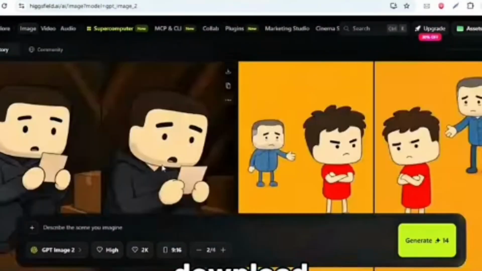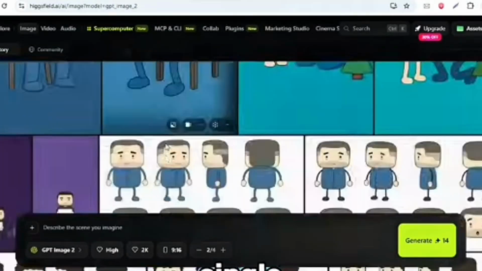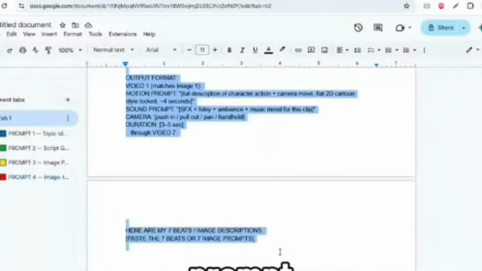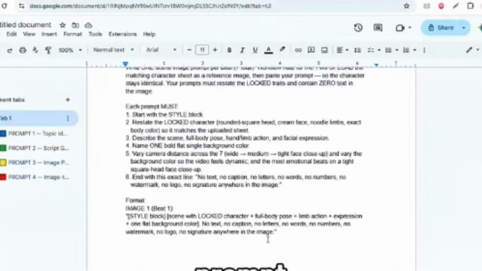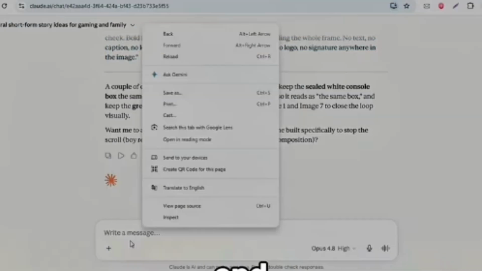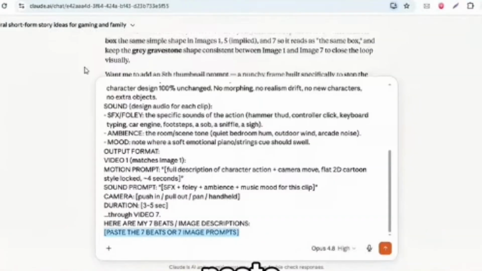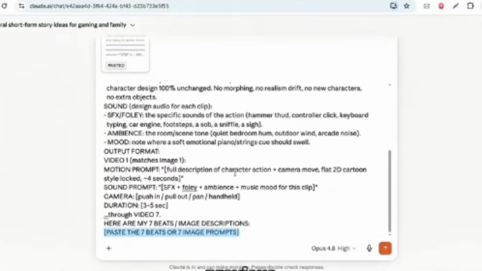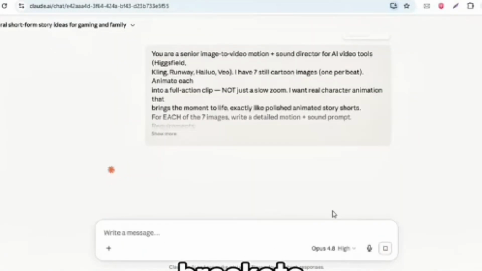Next, download all your finished images, every single one, because now we turn them into actual moving footage. Scroll to the last prompt, number 4, the image to video prompt. Copy it, then go back to Claude and paste it in. See where it says paste image prompt in the brackets? That's where your scenes go. Grab the image prompts from the previous step, drop them into the brackets, and hit generate.